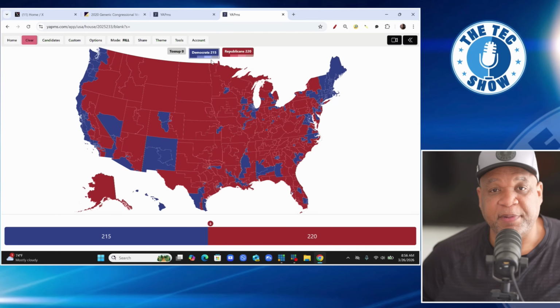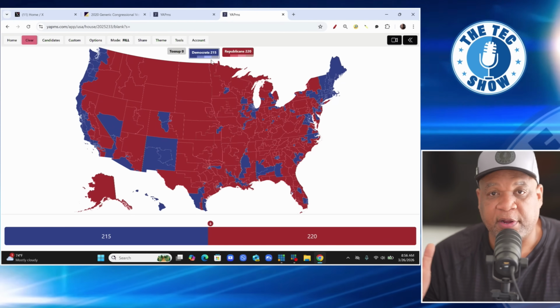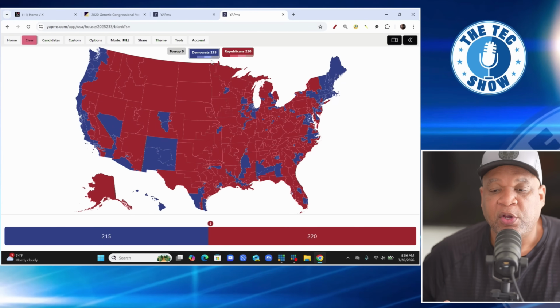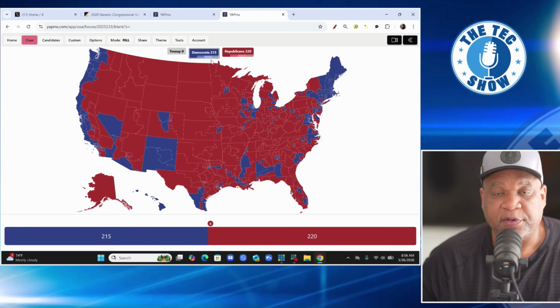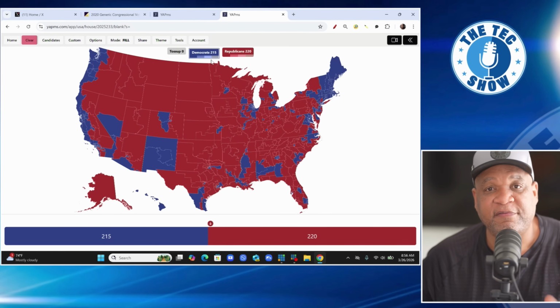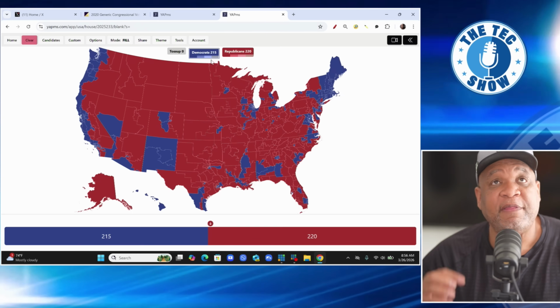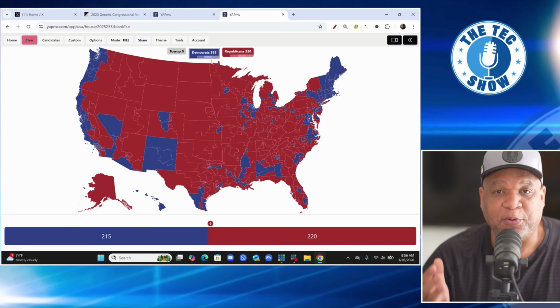And so what does this mean in the big scheme of things? We're looking at the generic congressional ballot. What does that mean? When we're looking at Democrats favored, that means Democrats have a high likelihood of taking back control of the House, and they could potentially take back control of the Senate.